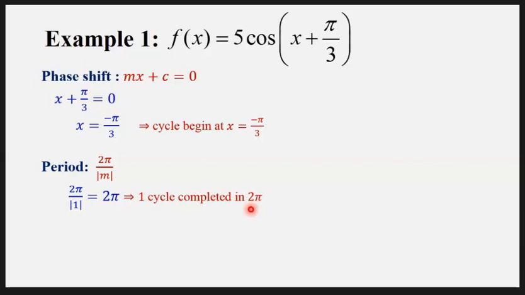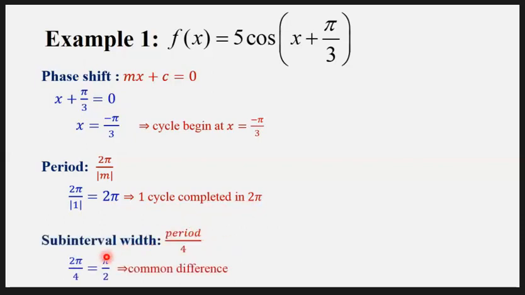Next, using this period, we find the subinterval width by dividing the period by 4. I have 2π divided by 4, which is π/2. This value is the common difference that we're going to use for constructing the table for graph sketching later.